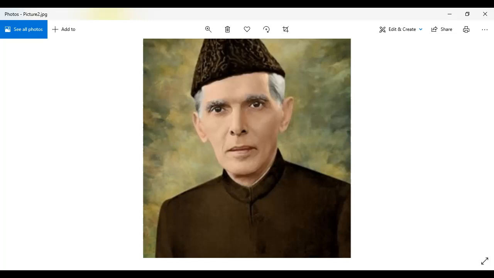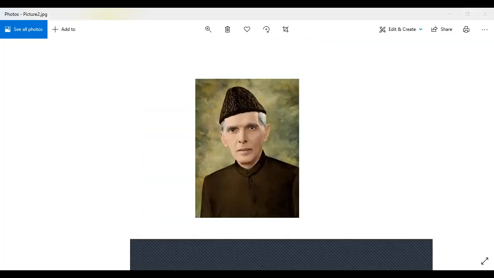Now, when I say the word model, this means that he is a representation of all the good things, right? Whatever good things he has done, we want to do the same things. We want to become hard workers like he was. We want to do something good for this country like he did. Somebody may want to dress up like him because he looks very smart. He always dresses very well. He has this unique style, a unique cap which he wears, a very decent dressing. So if somebody considers him a role model, they might dress like him as well, right? So he is our role model.